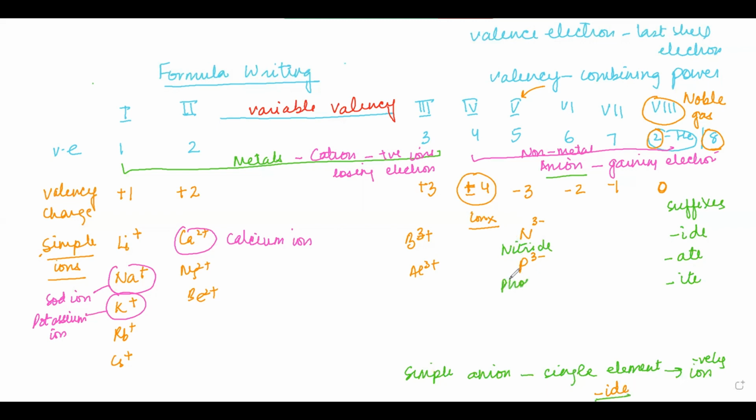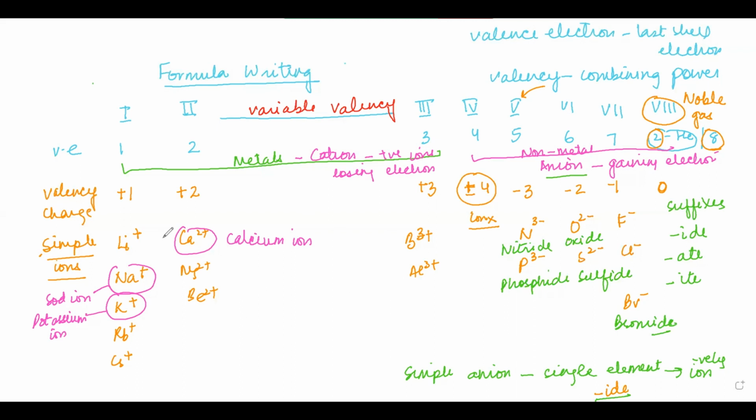Similarly, we will be having phosphide. ठीक है? अब ग्रुप 6, that is going to be O2 negative और S2 negative, और इनके naming में भी "ide" लगेगा. So this is going to be oxide and this is going to be sulfide. ठीक है? Similarly, you have the next category of group 7. So we have fluoride, we have chloride, bromide, and so on, right? So the simple ions, they have a suffix which is where you have an "ide" added to it, right? So they are easy to understand.